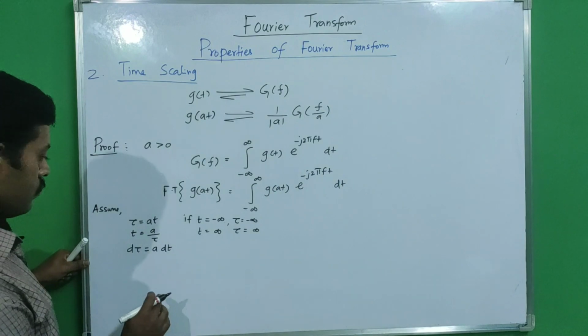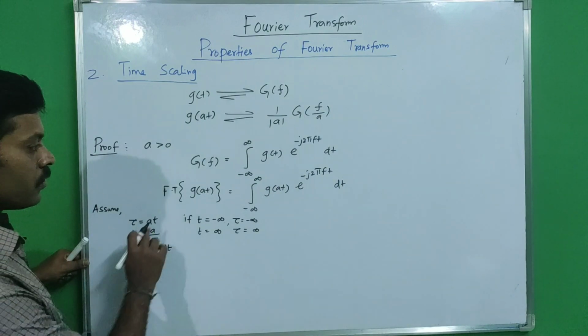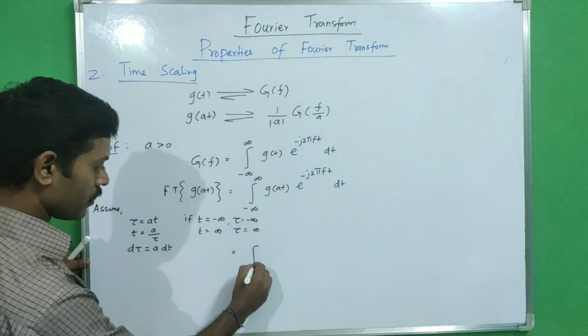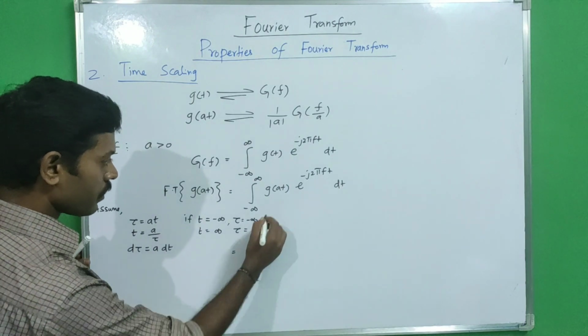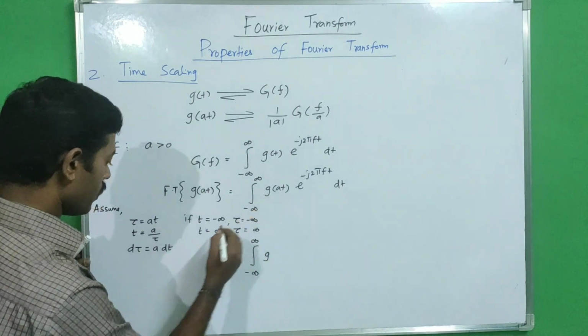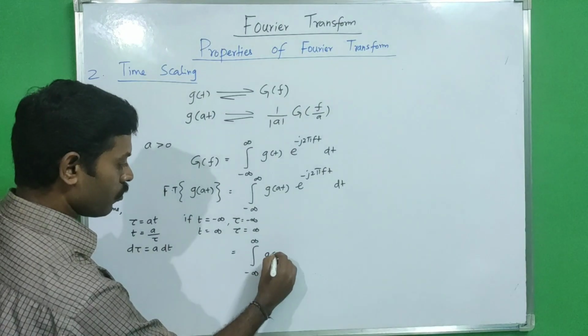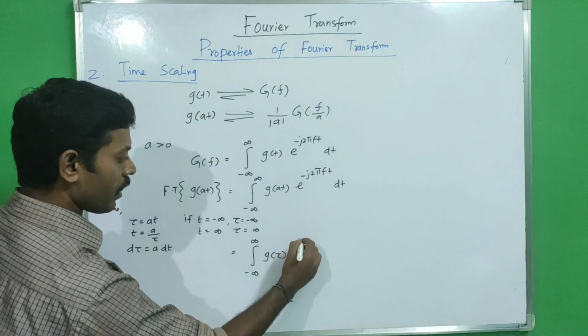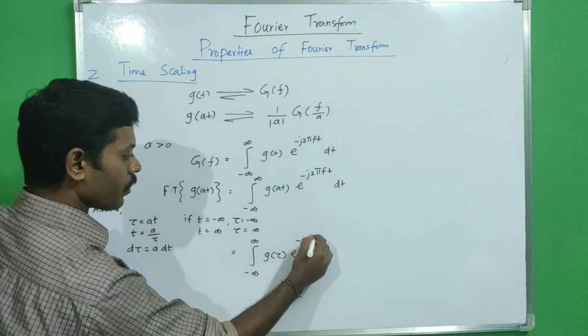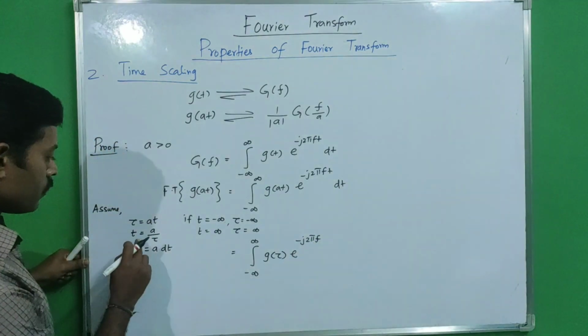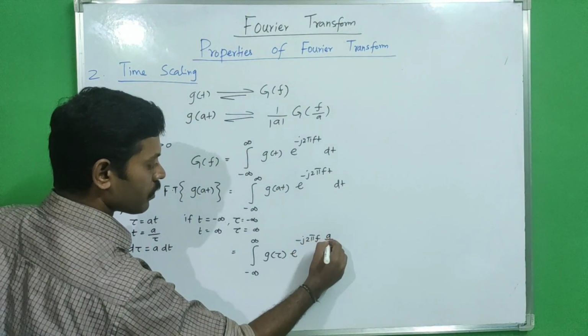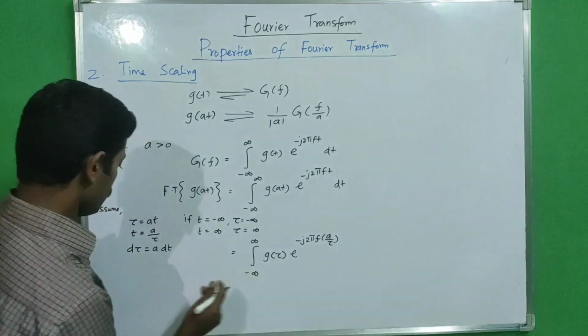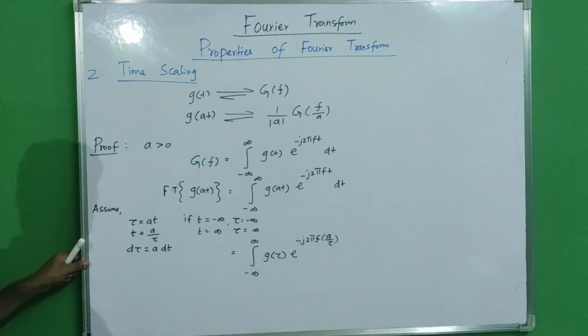Now we will apply this assumption to this equation. Integration minus infinity to plus infinity g of, instead of a t we will substitute tau, e power of minus j 2 pi f, instead of t we will substitute tau by a.